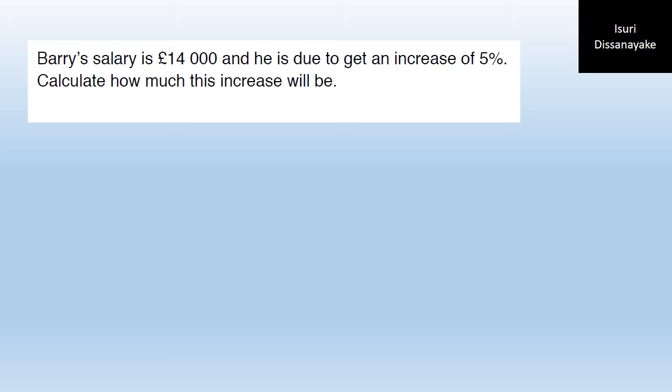Barry's salary is £14,000 and he is due to get an increase of 5%. Calculate how much this increase will be. So they are asking for the amount of increase from 14,000. The original salary is £14,000. 5% of 14,000 is the increase, which is £700. So the present salary would be 14,700. But what the question asks is only the amount of increase. So 700 is the amount of increase.